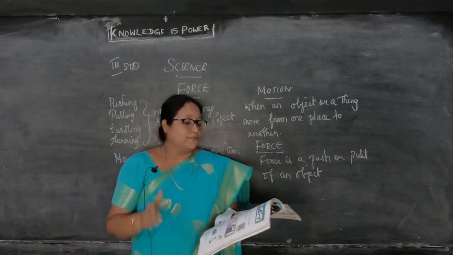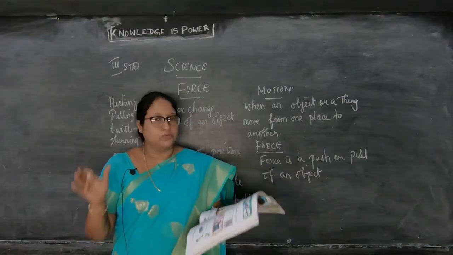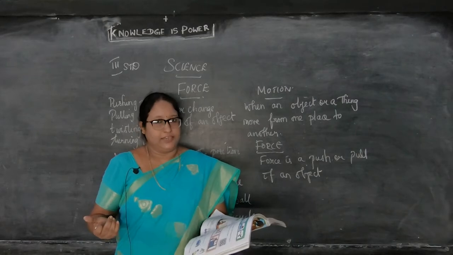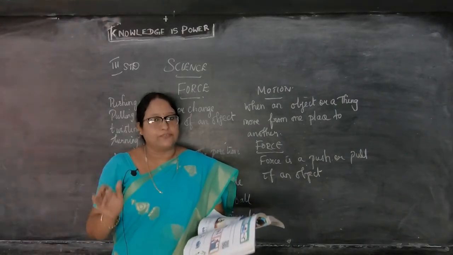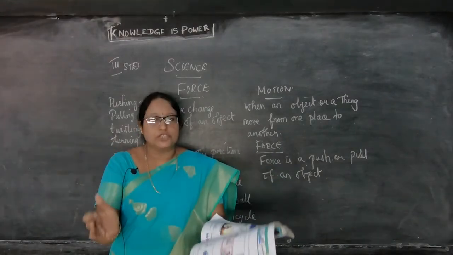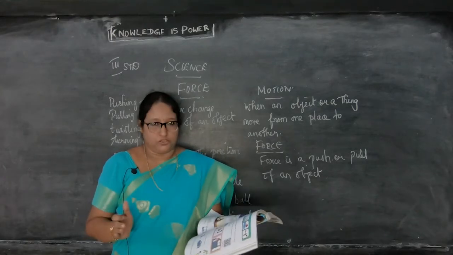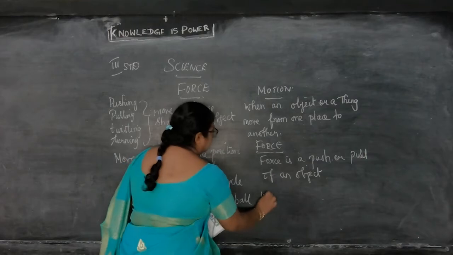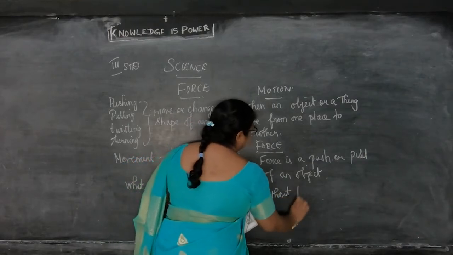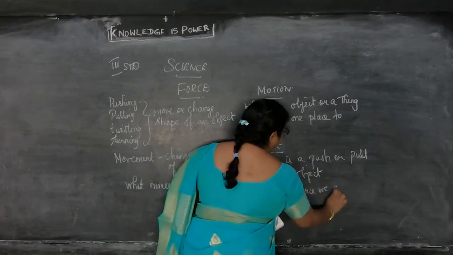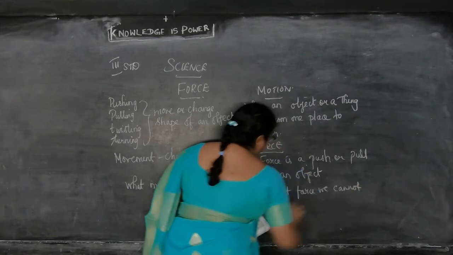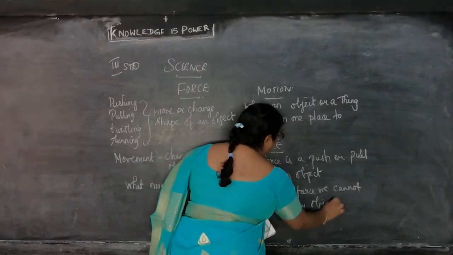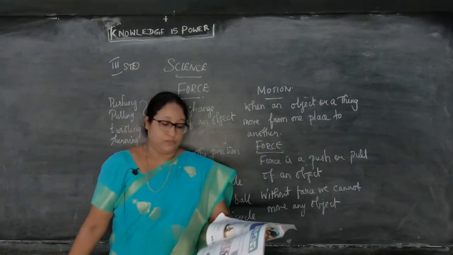So without force we can't move any object. That is, without a force we cannot push or pull anything, right? For both of those, what do we need? We have to have force. So whether you want to push it or pull it, we need force to do it. So without force we cannot move any object.